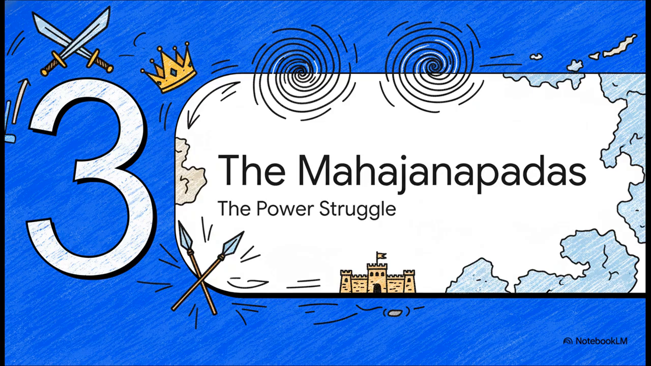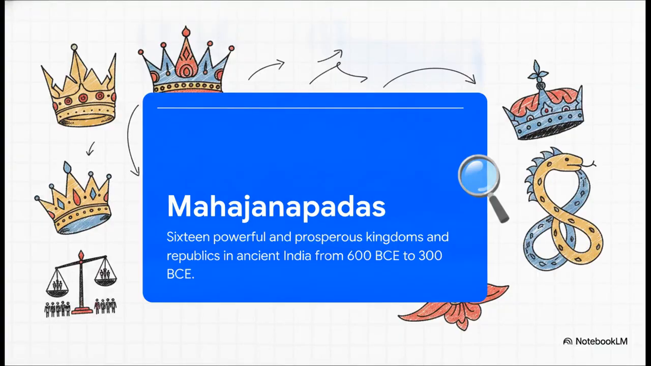Because this new emphasis on absolute kingship and hoarding territory, well, it inevitably led to a massive power struggle. Over centuries, these smaller tribes and kingdoms basically morphed, combined, and conquered each other until they formed 16 massive superpowers, known as the Mahajanapadas. And the main takeaway here is the sheer political diversity.